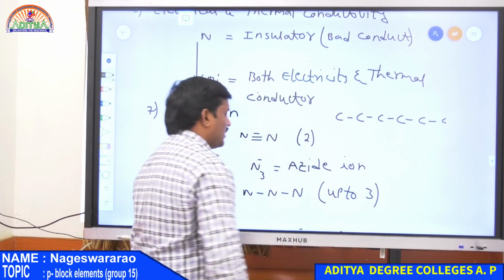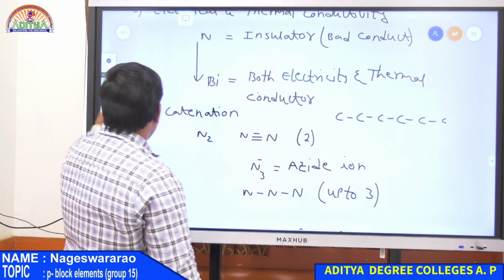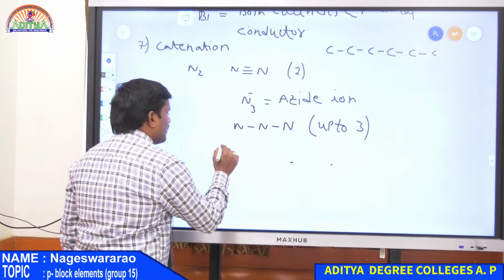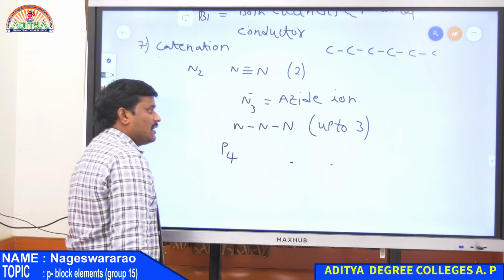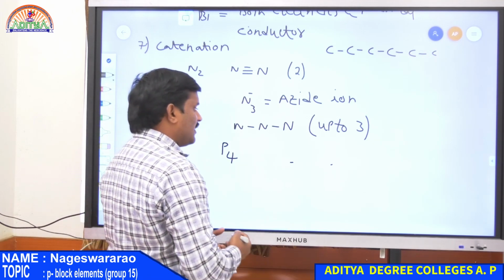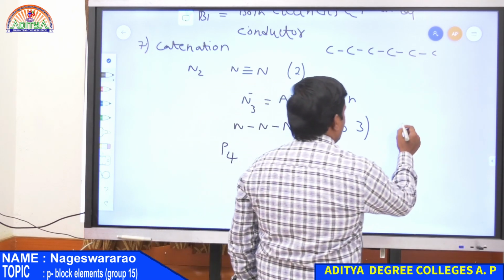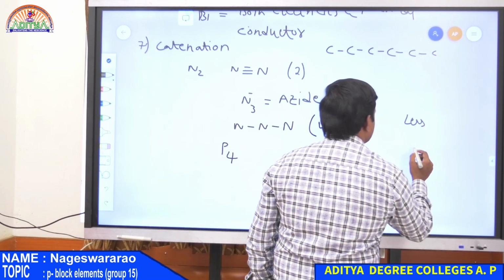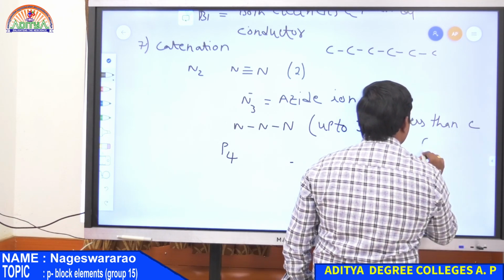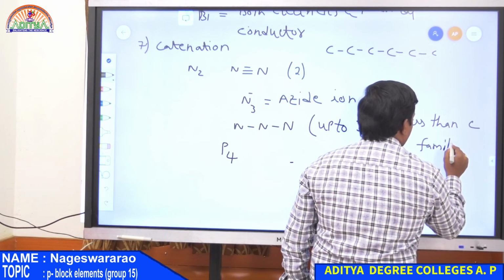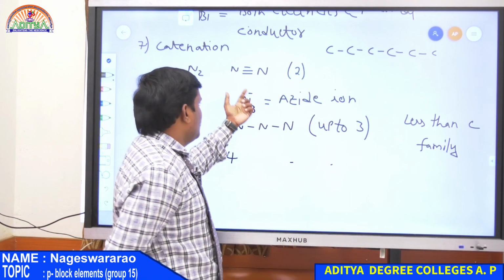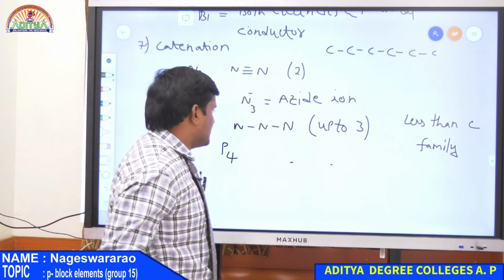Whereas in the case of the remaining elements, phosphorus has catenation extended up to 4. But compared to the carbon family, catenation is always less. Nitrogen can only form catenation up to 2 or 3, in the N2 molecule and azide.